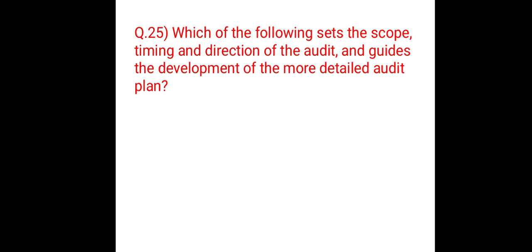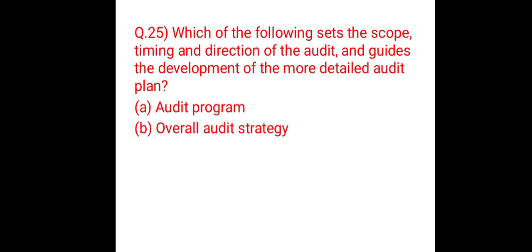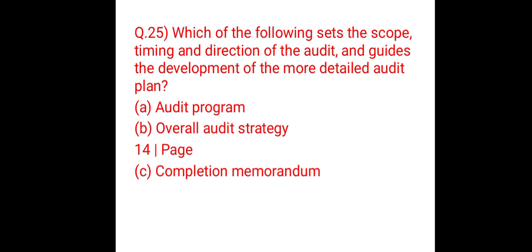The next question is: which of the following sets the scope, timing and direction of the audit and guides the development of a more detailed audit plan? Options are A audit program, B overall audit strategy, C completion memorandum, and option D audit plan.